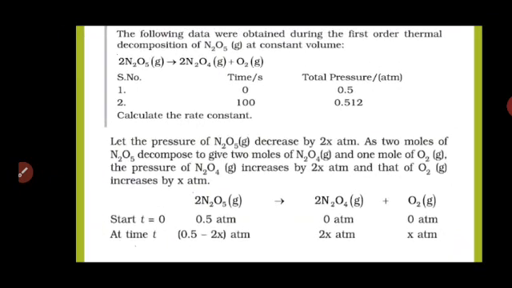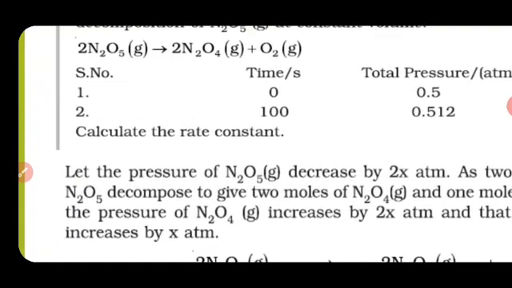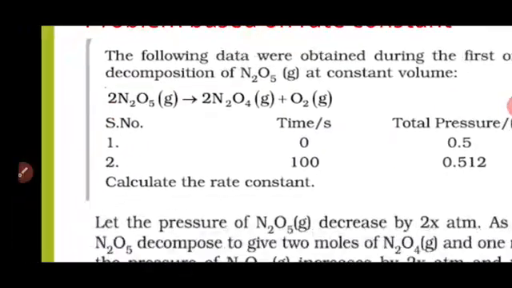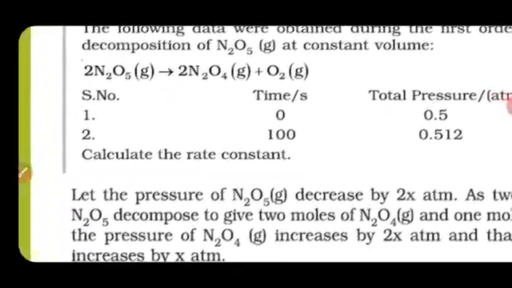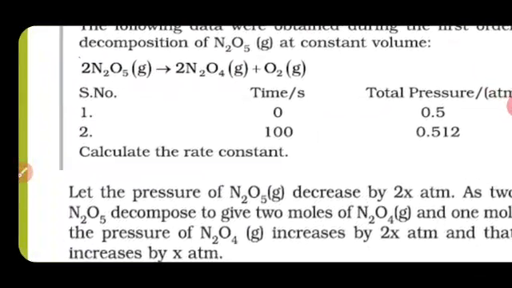It decreases by 2x atmosphere, because as and when the reaction starts, the concentration of reactant goes on decreasing and the concentration of product goes on increasing. If you see this reaction, 2 moles of N2O5 give 2 moles of N2O4 and 1 mole of oxygen.